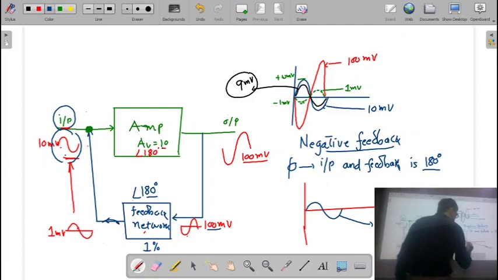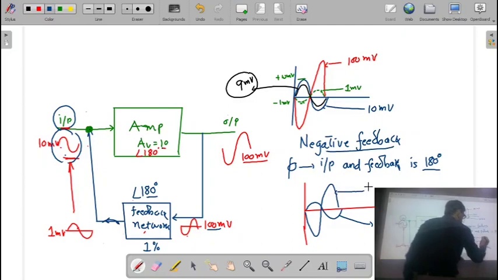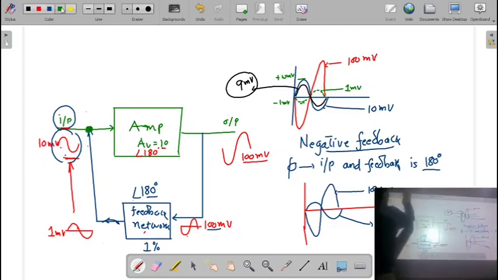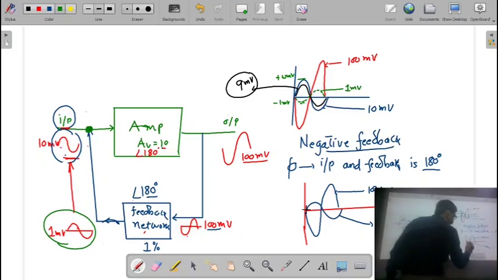My amplified signal is 100 millivolt. And whatever the feedback signal is there, it is 1 millivolt. So it is like this.